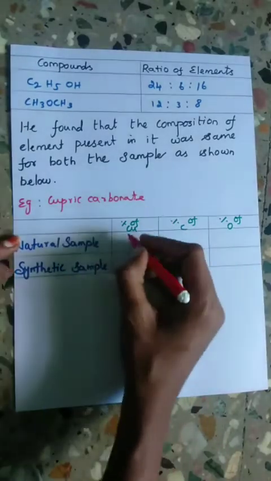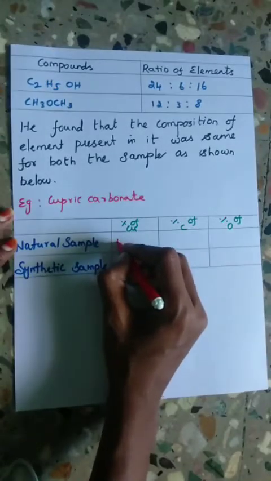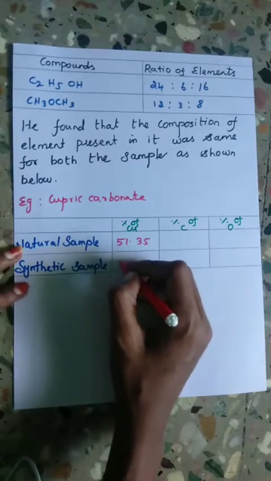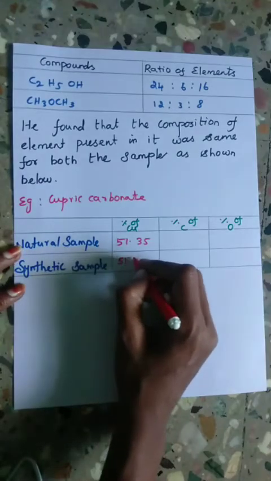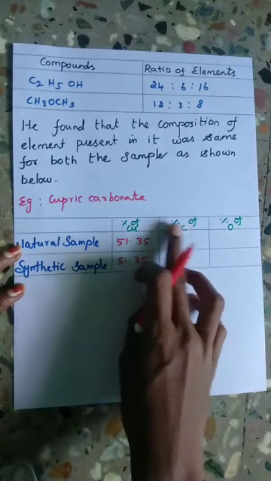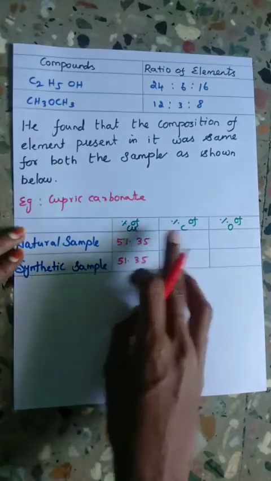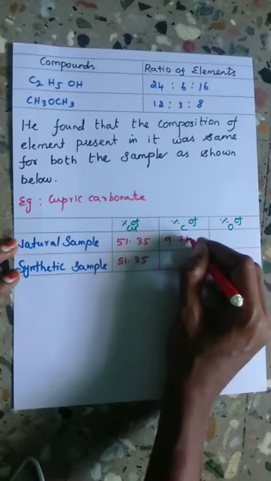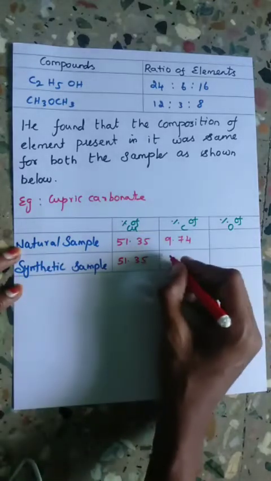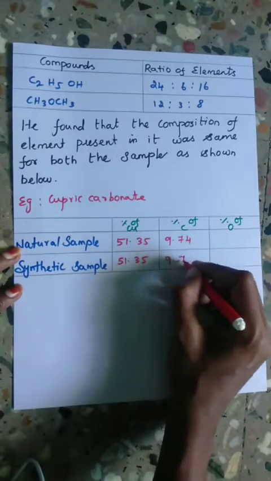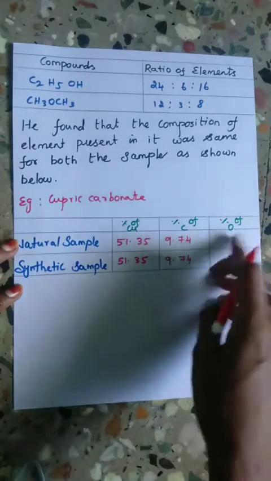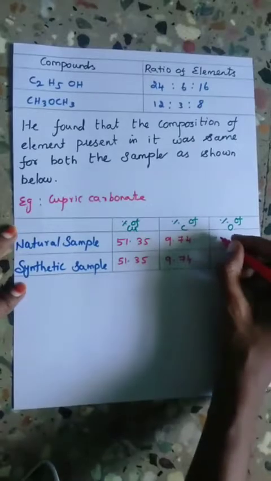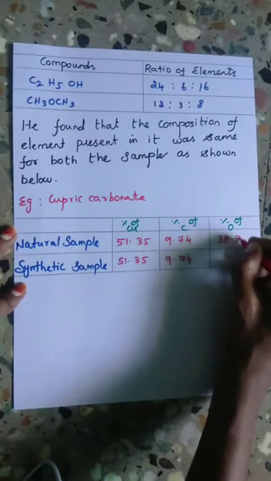The percentage of copper in the natural sample is 51.35%, and the synthetic sample also 51.35. The percentage of carbon in the natural sample is 9.74, and the synthetic sample also 9.74. The percentage of oxygen in the natural and synthetic samples is 38.91.